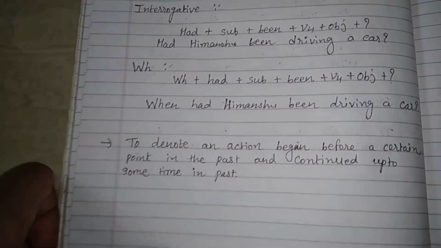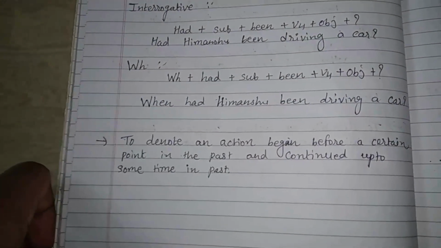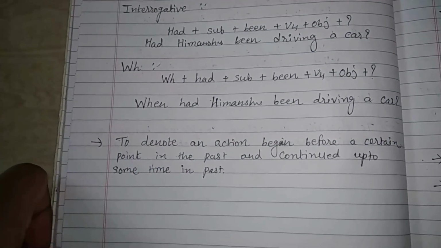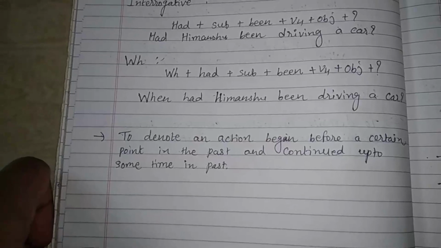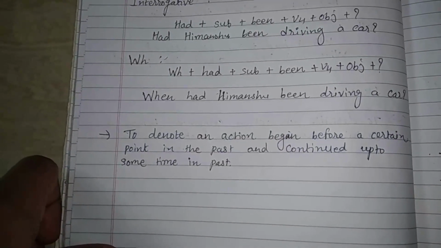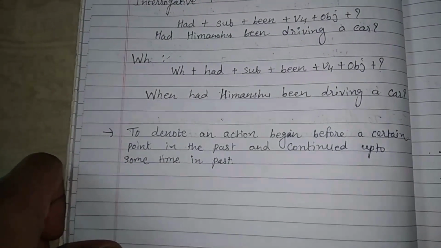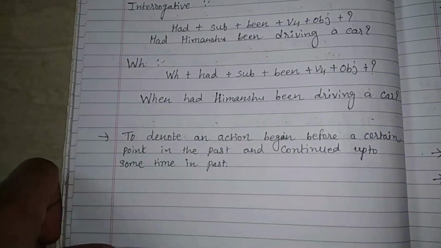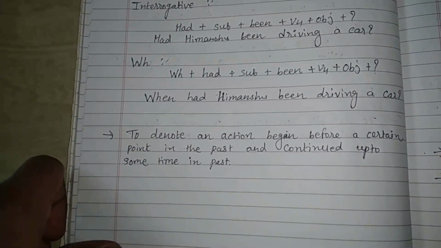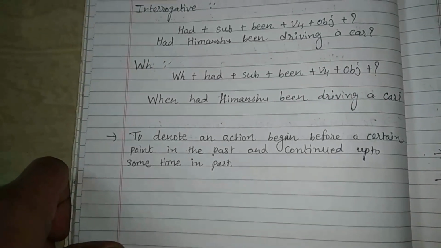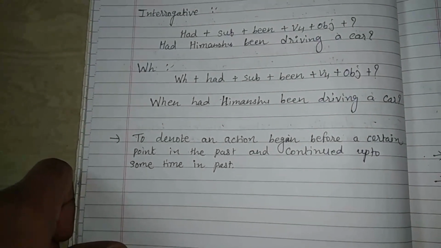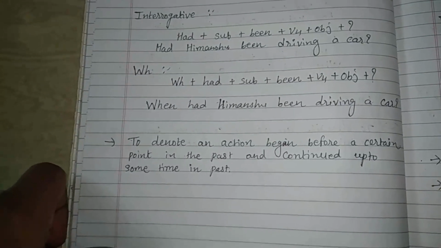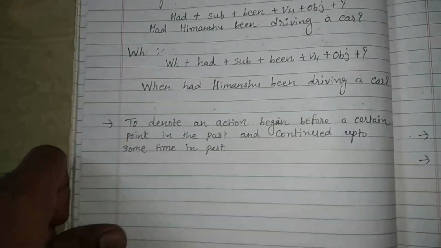Here we use past perfect continuous to denote any action that began before a certain point in the past and continued up to some time in the past. It means you are talking about a past activity only, but you are describing a certain point of time as well as another time till which that activity was going on. So remember this when to use past perfect continuous tense.